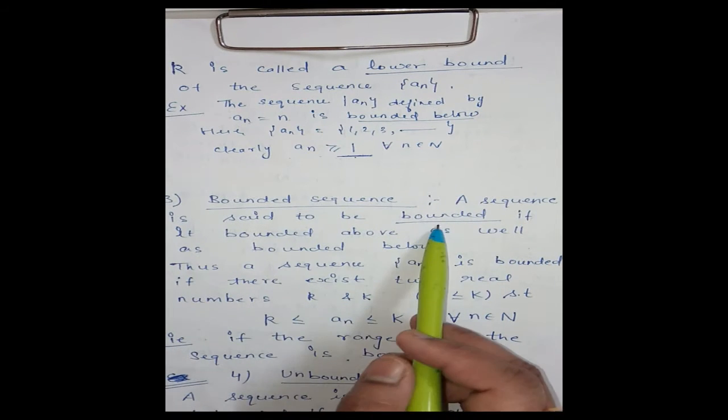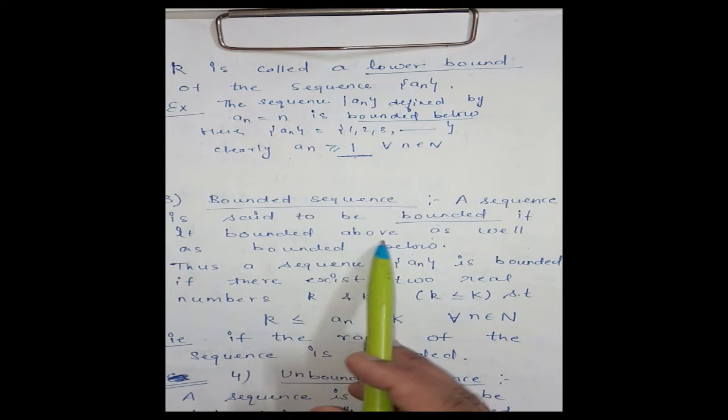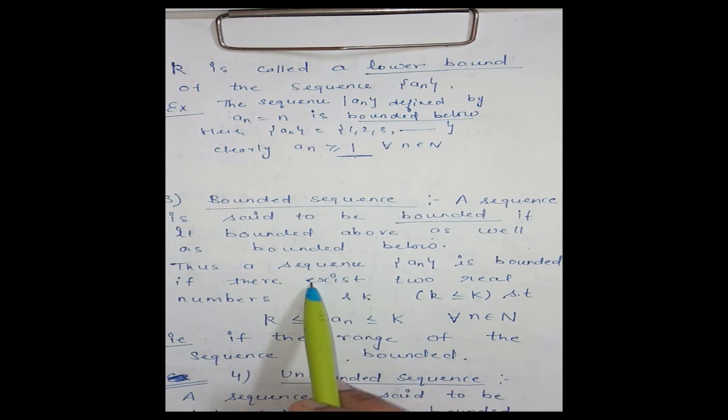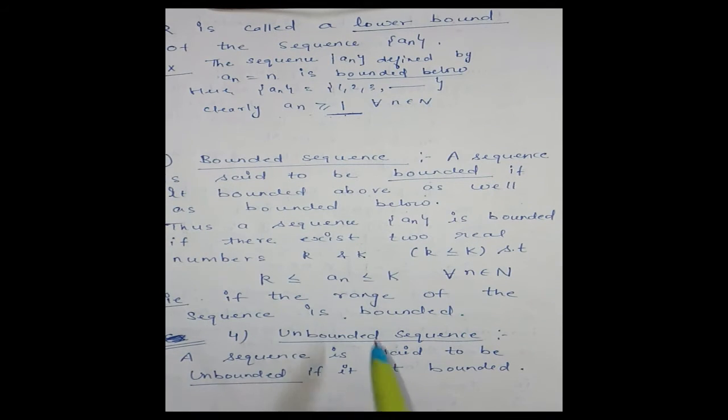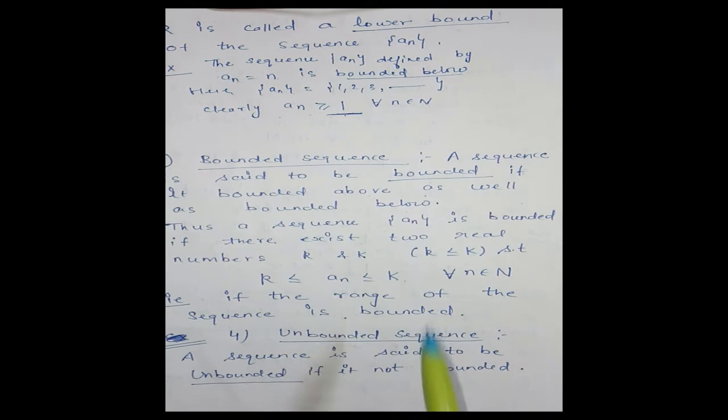A sequence is said to be bounded if it is bounded above as well as bounded below. If it is both bounded above and bounded below, means there exist small k and capital K such that every term of the sequence lies between them, that is, k is less than or equal to a_n is less than or equal to K, then the sequence is said to be bounded. It is bounded above as well as bounded below. That is, if the range of the sequence is bounded, means every term of the sequence is less than or equal to capital K and greater than or equal to small k, then the sequence is said to be a bounded sequence.